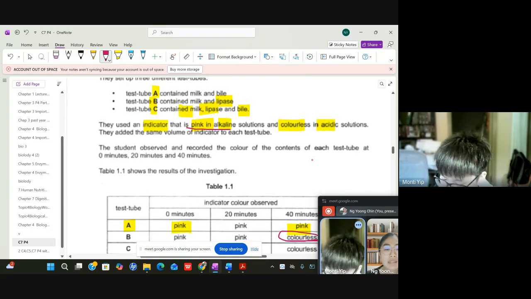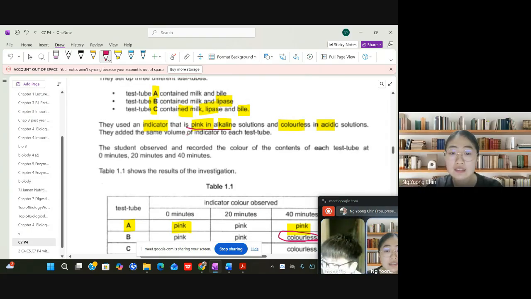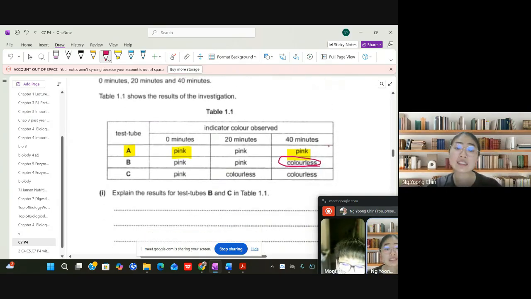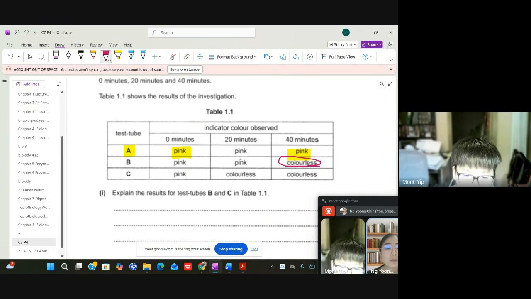Alkaline? Okay, see the indicator, right? It only appears colorless in acidic solutions. Oh, acidic. Yes, so now it has become acidic. And then test tube C, it even changed to colorless, which means the solution itself changed from alkaline to acidic in about 20 minutes.